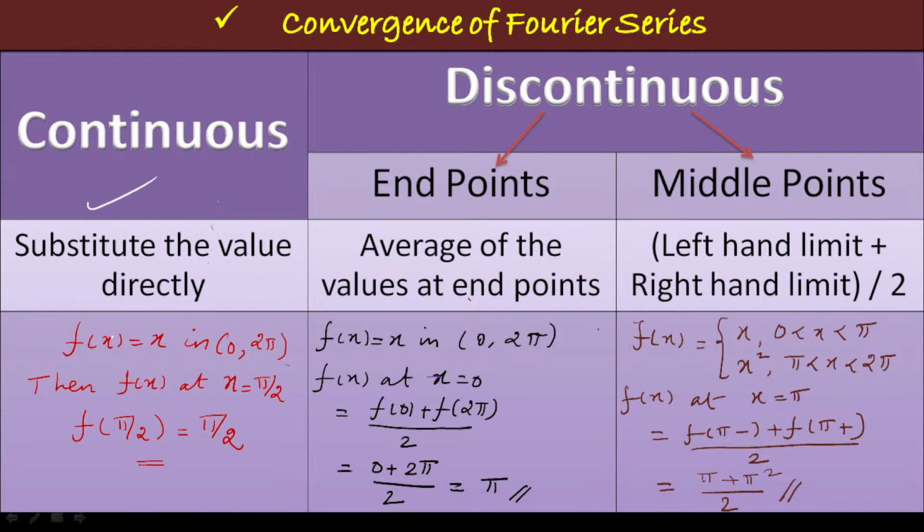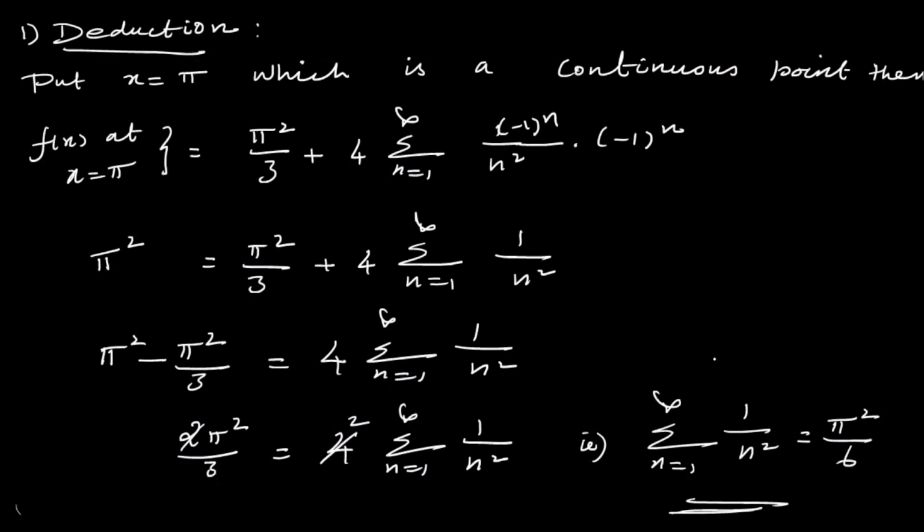If it is a continuous point, you have to substitute the value directly. If it is at an end point, you have to take the average of the values at the extremities. If it is a middle point, you have to take the average of the left hand limit plus right hand limit divided by 2. Now let me move on to the deduction part.